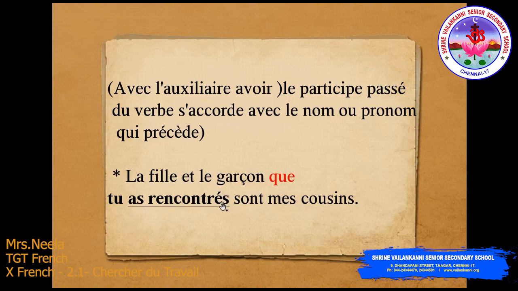It is plural. Ce sont mes cousins. So always the agreement will happen with the être conjugating verbs. But here with the avoir conjugating verbs, when the que is preceding, you have to do the accord.